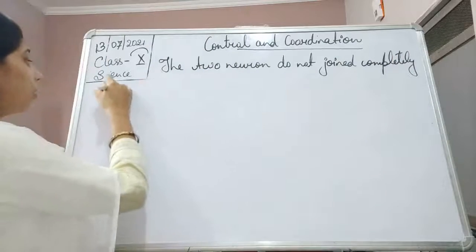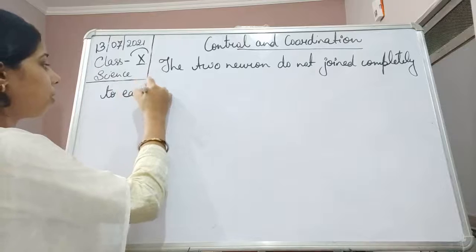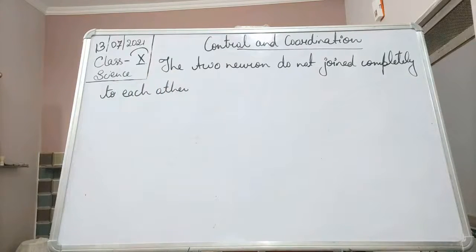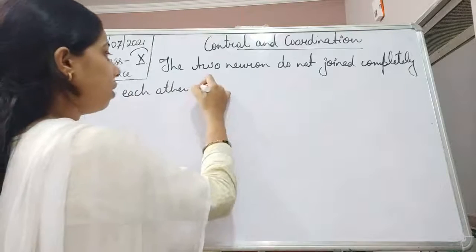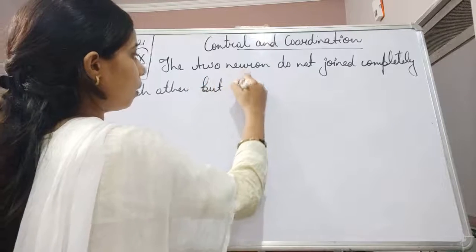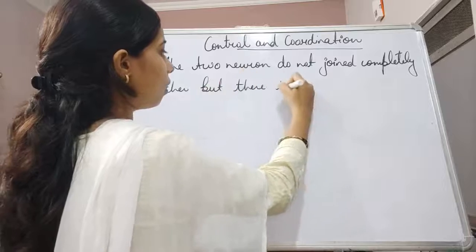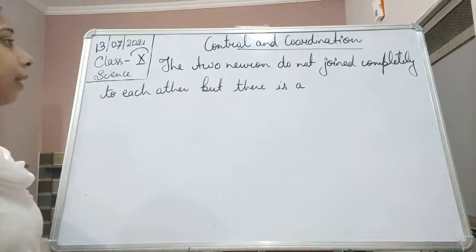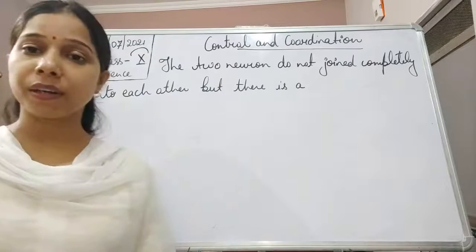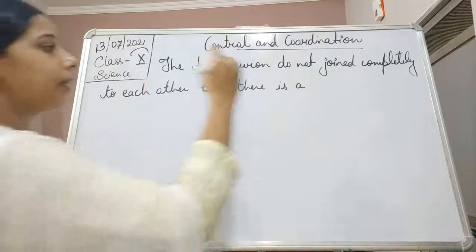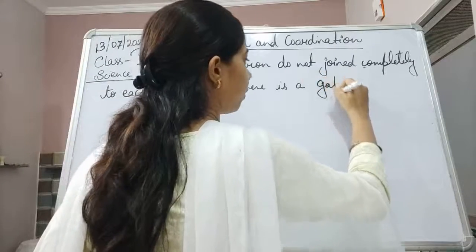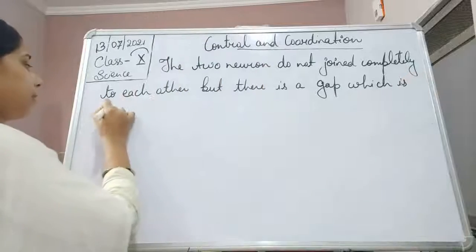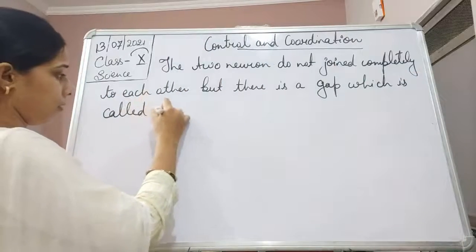These are not joined completely to each other, but there is a gap between the two neurons. So we can say here that two neurons are not joined completely to each other, but there is a gap which is called the synapse.